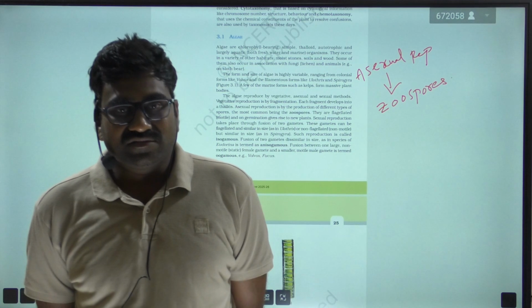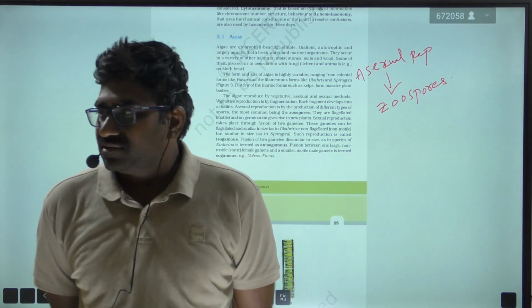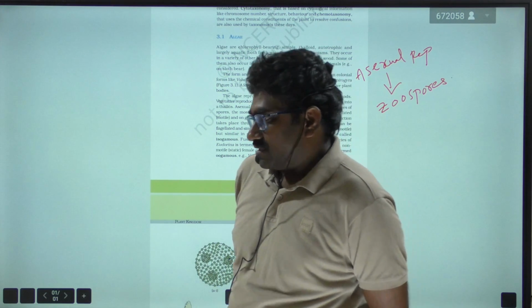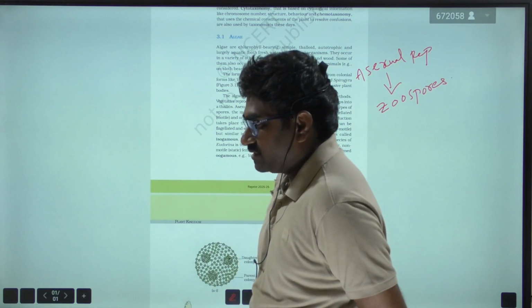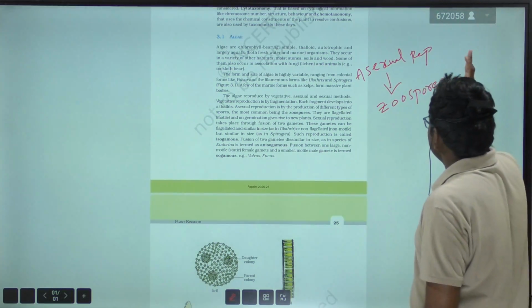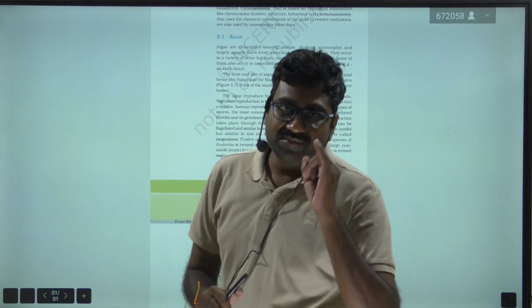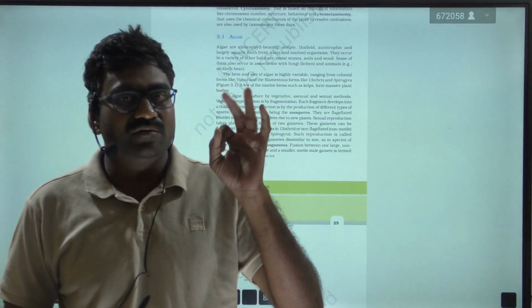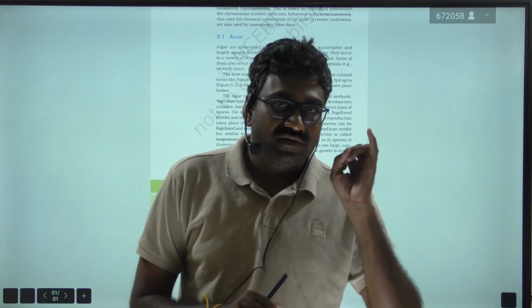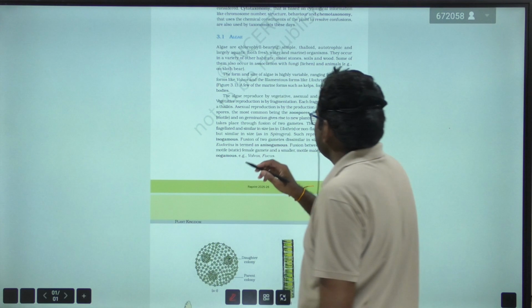And if you look at the sexual reproduction, very important, it is asked many times in examinations, NEET examination. The sexual reproduction occurs by three ways: isogamous, anisogamous and oogamous.